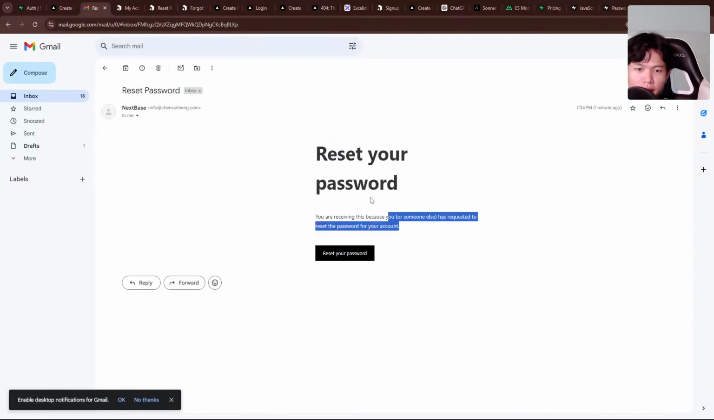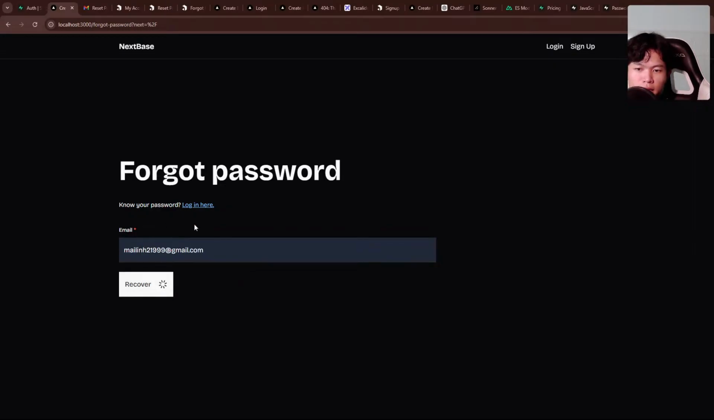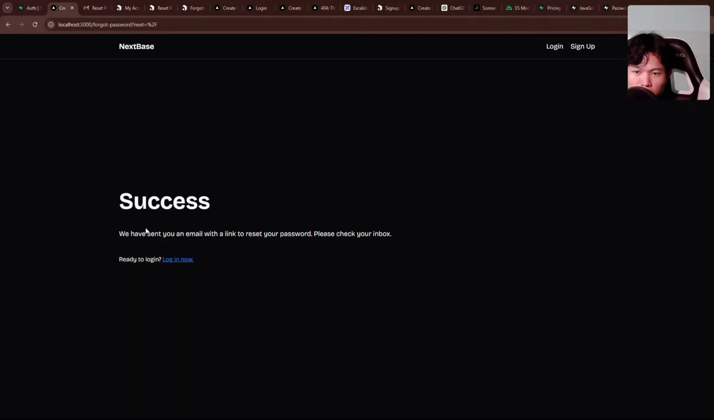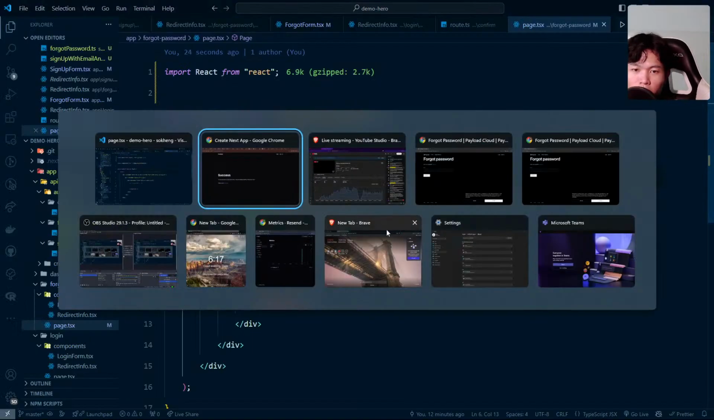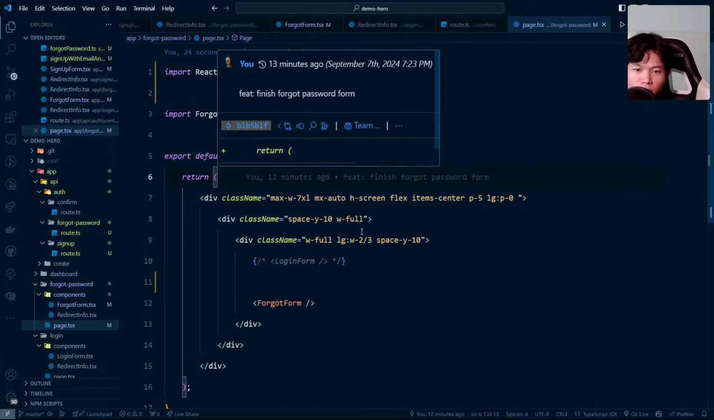You can see the email has been sent right here. We can call another one just to test the flow of the UI. Bam, so right now it's success. We have sent an email with the links to reset your password. Please check your inbox and ready to log in. Great. Okay, let's see if I have any message. So far I do not have yet. All good to go.